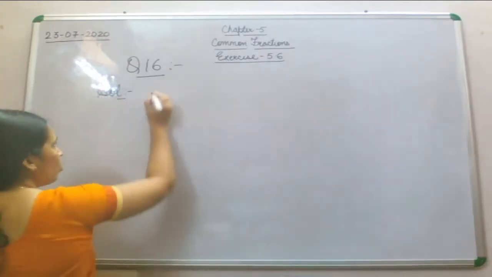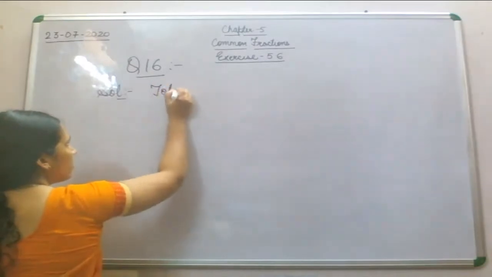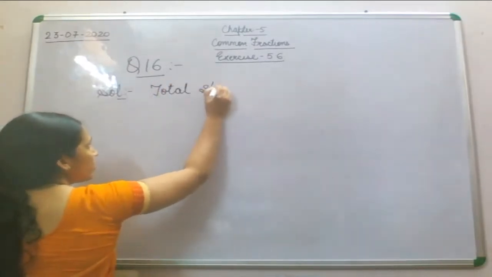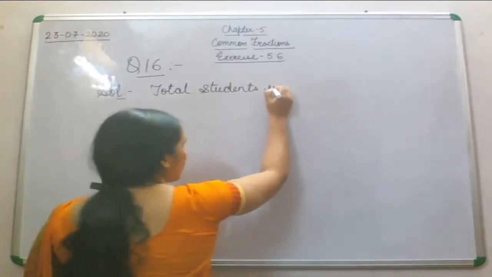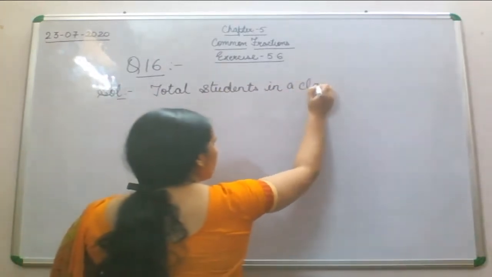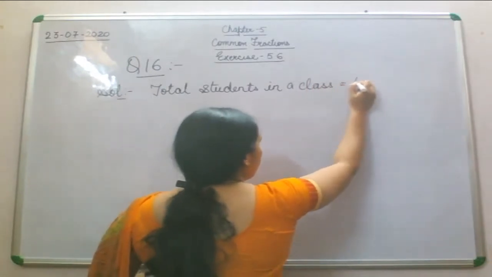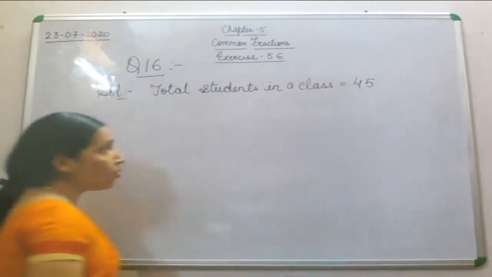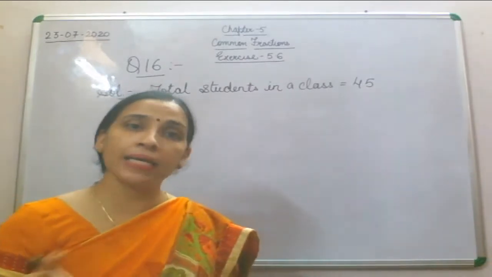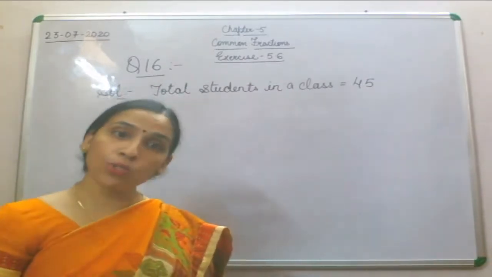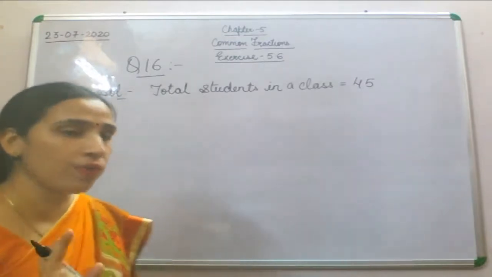Total students in a class: what is the strength of the class? That is 45. Out of 45, the fraction of students who went on the picnic is given. The number of students who went on the picnic, you have to find.